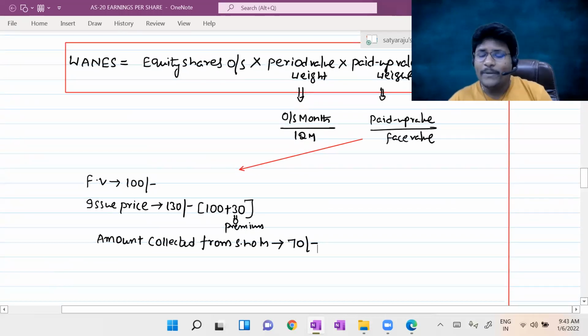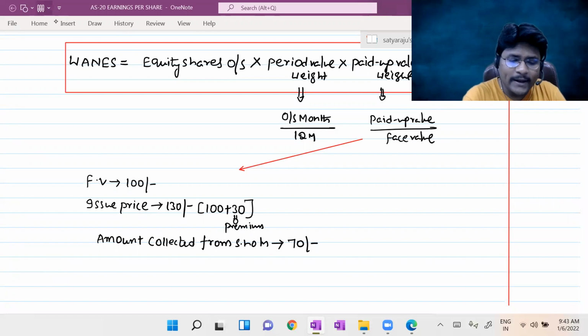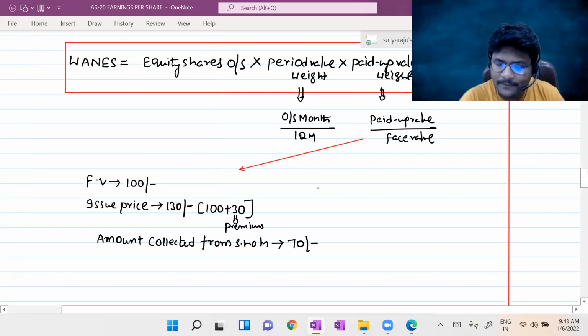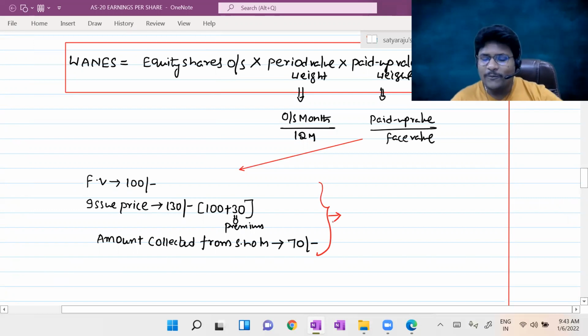Now calculate the paid up value weight. Now the question is, calculate the paid up value weight. You should calculate paid up value weight. How we are going to calculate the paid up value weight? Is it paid up value 70 divided by face value 100?